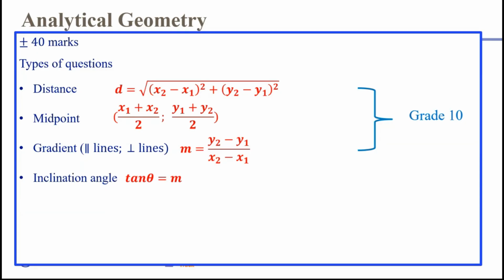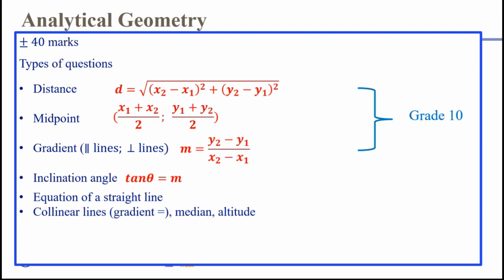There is also this formula that you can use. Some may be familiar, some might not. But you can also just use angle of inclination, work out the angles at the x-axis, and use things like interior angles and exterior angles of a triangle. We then also focus on the equation of a straight line, spoke about collinear lines, where the gradients are equal. Collinear points should also be in here somewhere. Those are points that lie on the same line. And then median and altitude.